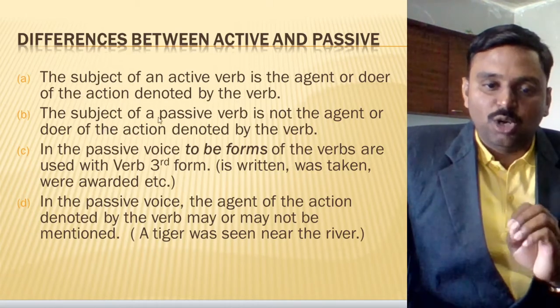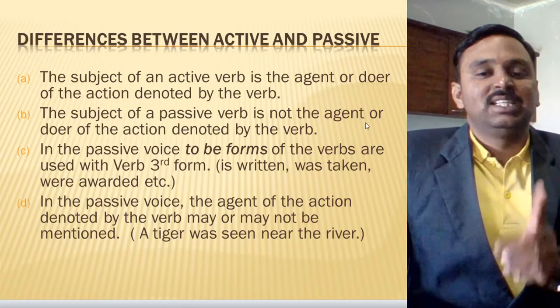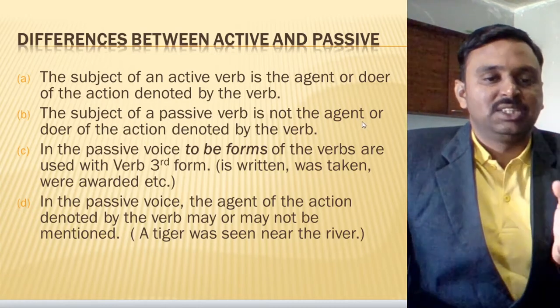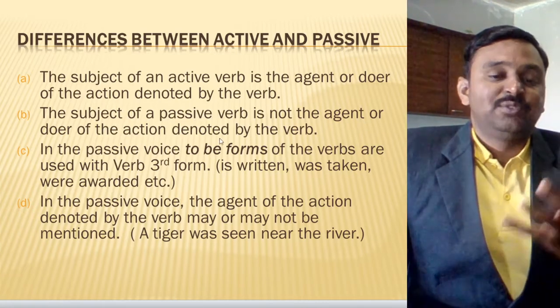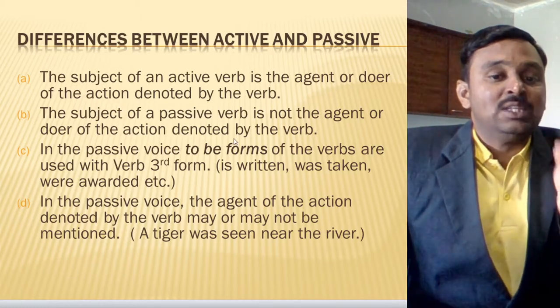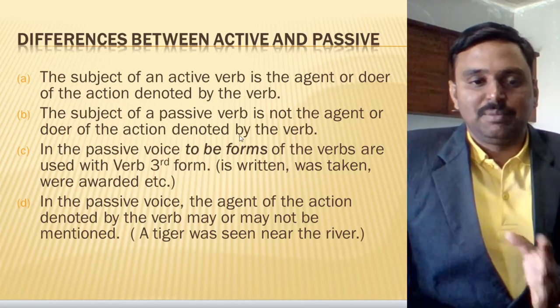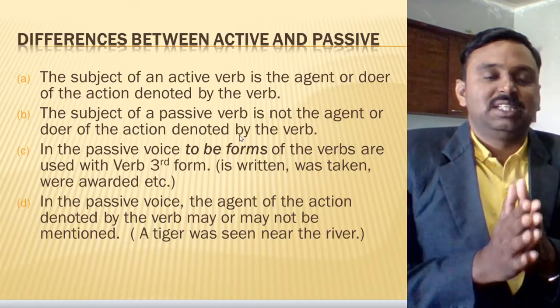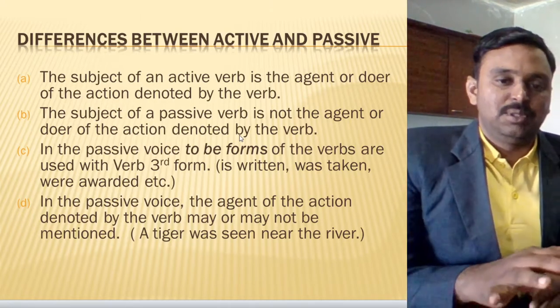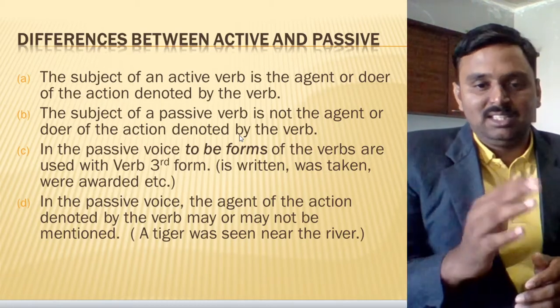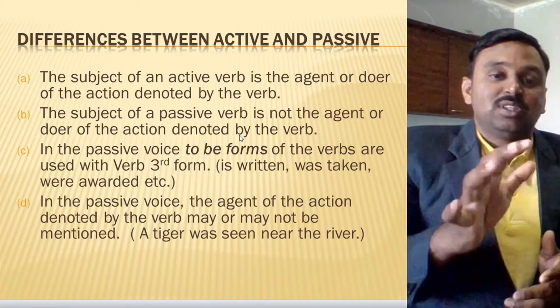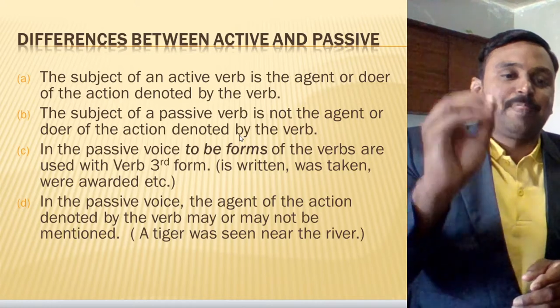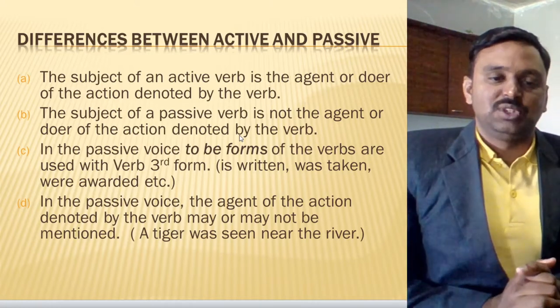The subject of a passive voice verb is not the agent. It means it is not the subject of the action denoted by the verb. The passive voice subject is not acting on the verb, but actually somebody is acting on that, and for that purpose it is an example of passive voice.